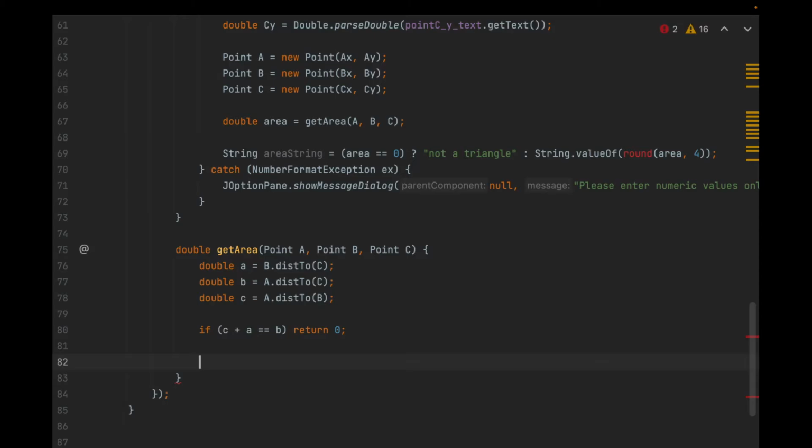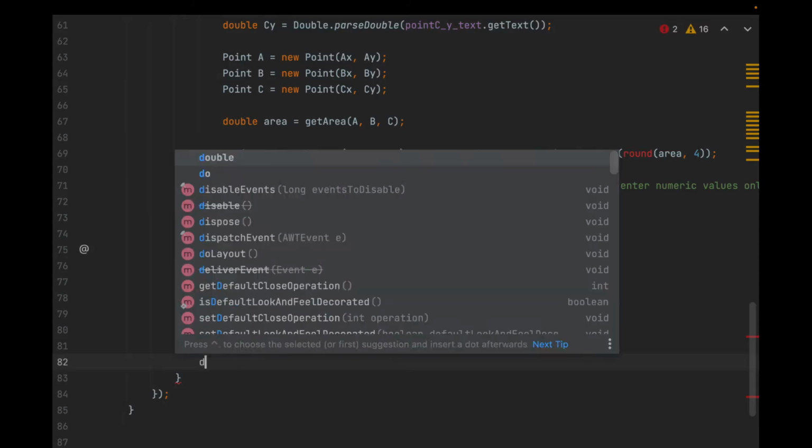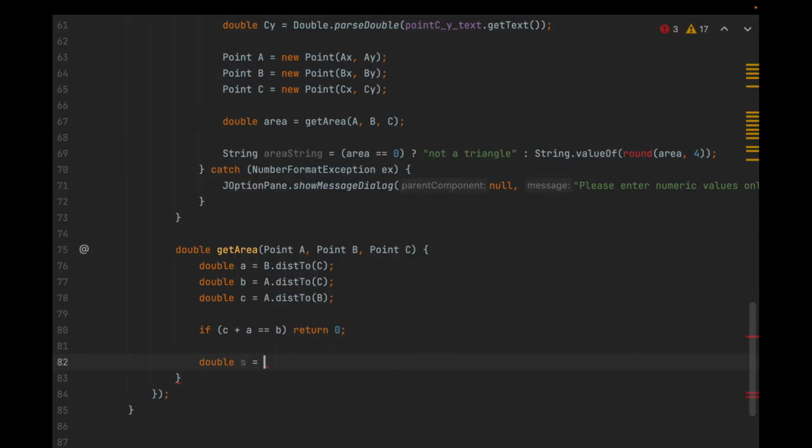And instead, you're going to now find the semi-perimeter. So we say double S, suppose, is equal to A plus B plus C divided by 2. That gives us the semi-perimeter, pretty simple formula. And finally, we want to return using Heron's theorem that I mentioned earlier. So return, that should do it. That should return the area of the triangle.